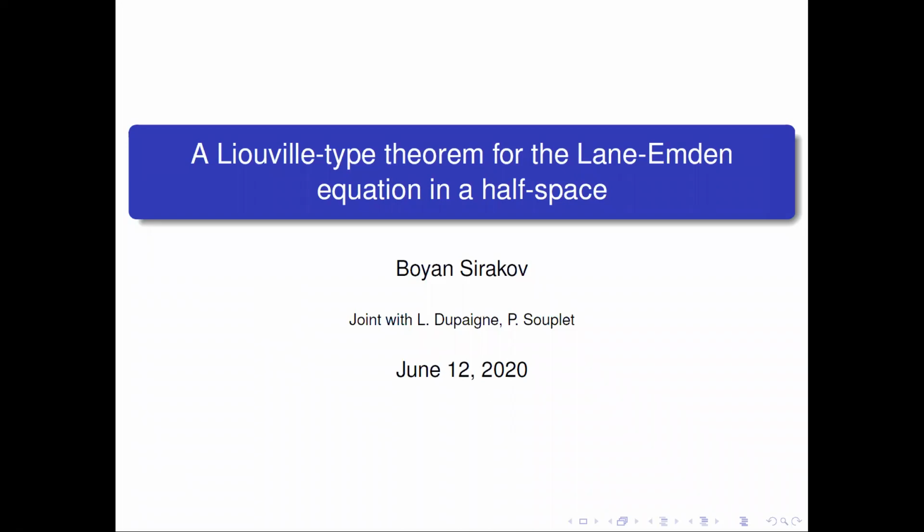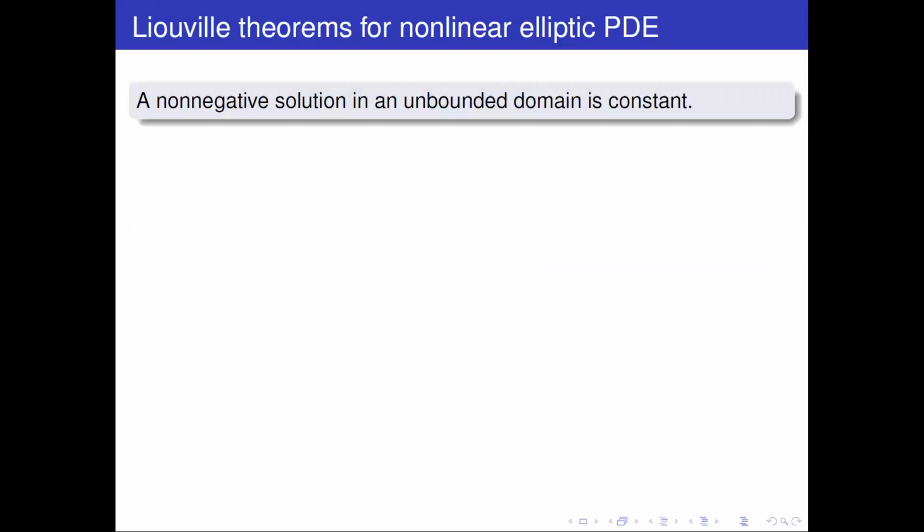Congratulations for the very nice initiative to organize this meeting, and of course, a lot of thanks for inviting me to it. What I'm going to talk about today is a very recent work with Louis Dupaigne and Philippe Souplet from Amiens and Paris in France. It's on a new result for non-existence of a positive solution of the very standard Lane-Emden equation in half spaces. So let's move to the presentation.